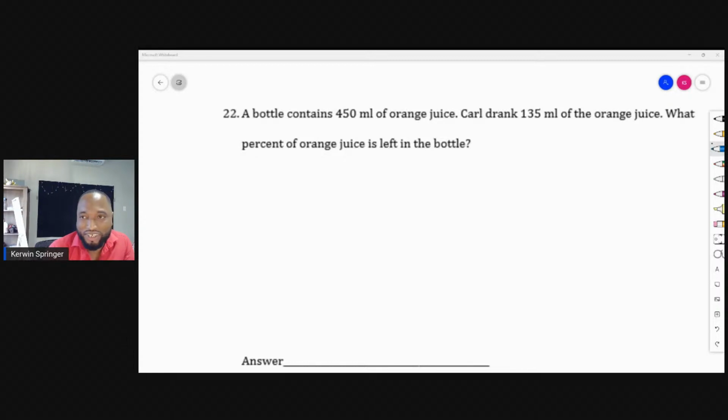Well, 450 minus 135. Why am I subtracting? Because he drank this and they're asking how much was left. So I'm subtracting. Put a 4 there, put a 1 there. I need to borrow. 10 minus 5 is 5. 3 from 4 is 1. 1 from 4 is 3. 315. That's not the answer.